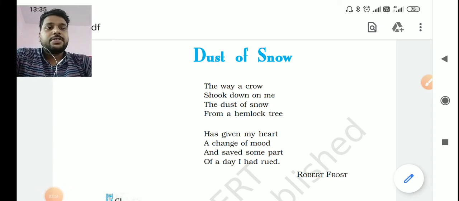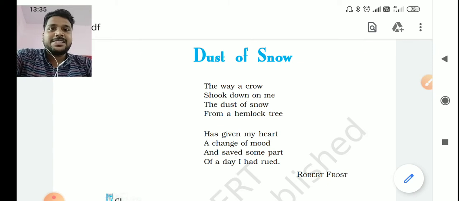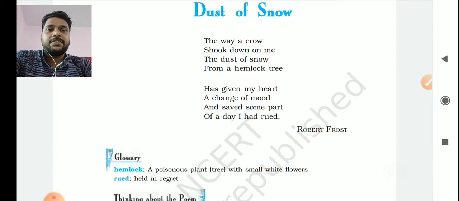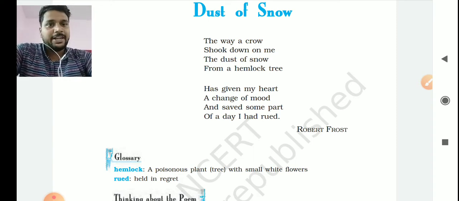Now, coming to the second stanza of this poem, first of all, let me read it. Has given my heart a change of mood and saved some part of a day I had rued. The only difficult word used in the second stanza is rued, which actually means held in regret. That means कि किसी चीज़ का आपको पछतावा होना, right?